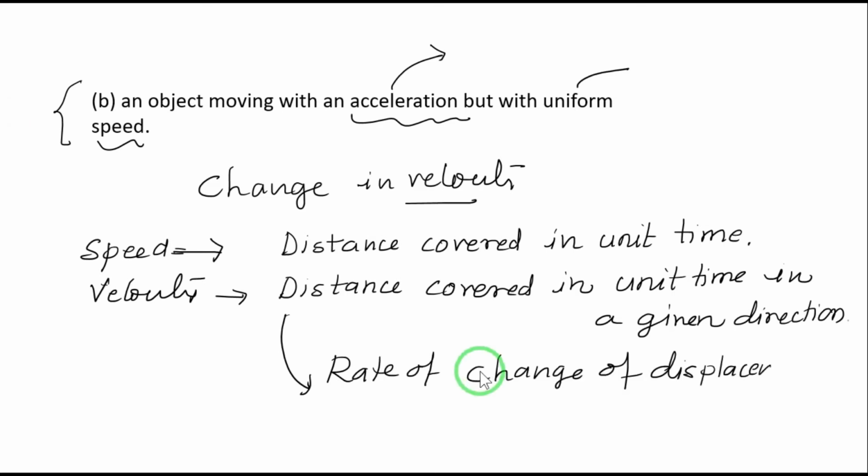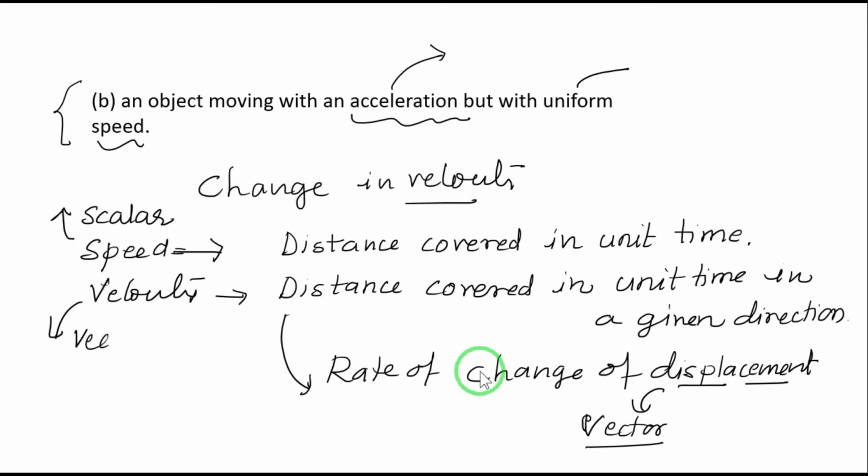The moment I bring in the term displacement, we know that displacement is a vector quantity, and a vector quantity is a quantity which has magnitude as well as direction. So please remember, speed is a scalar quantity which has only magnitude, and velocity is a vector quantity which has magnitude as well as direction.